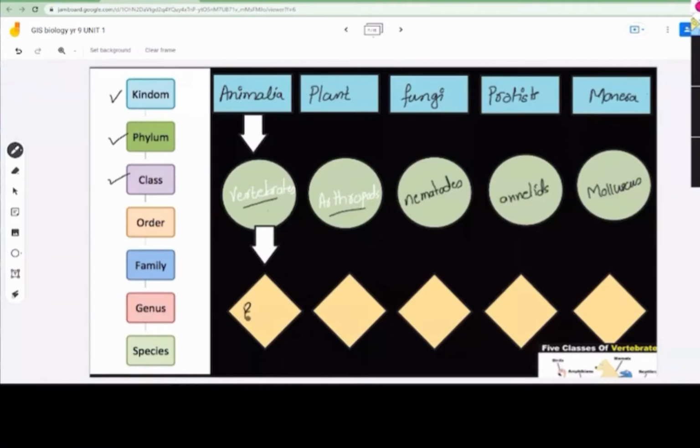Vertebrates. The first one is birds, the class of birds. Second one is amphibians. Third one is mammals. Cool. Next is reptiles. And what should be the fifth one?